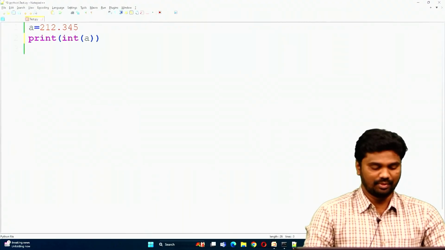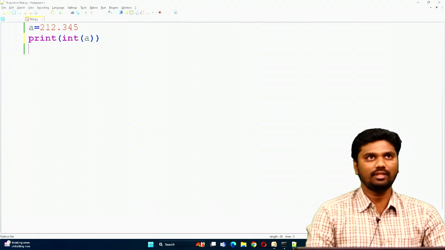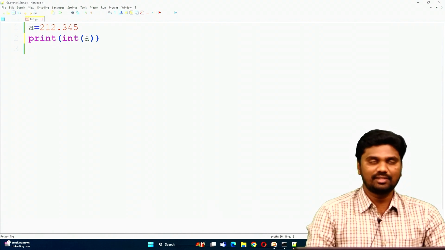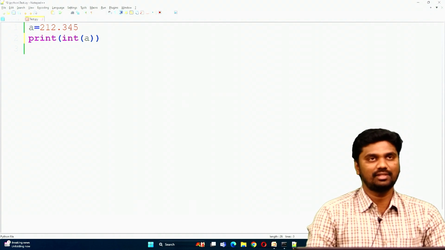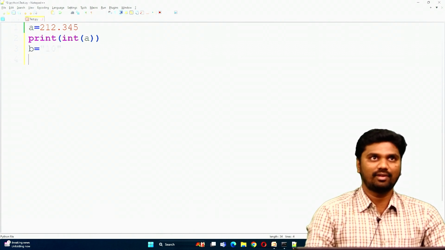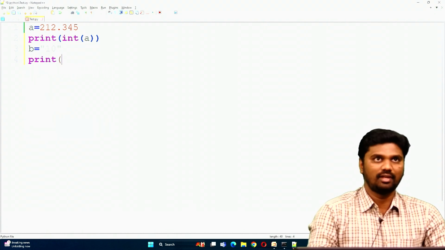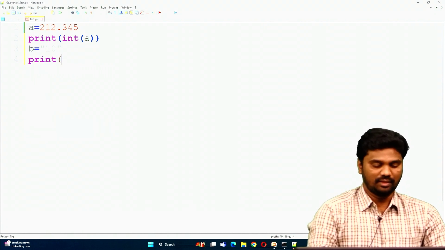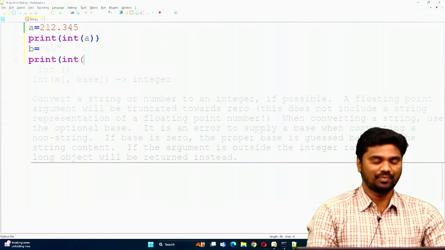For example, there is a string value. Here it is very important: if you want to convert string values, then the string values must be represented in integral form. For example, b equals "10", which is a string type. Now if you want to convert this string into int, use the int function.